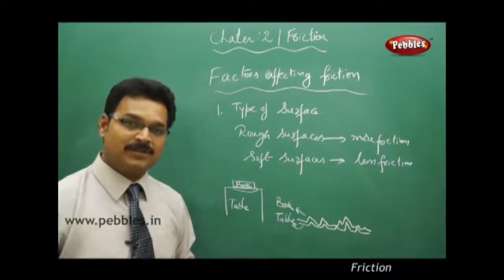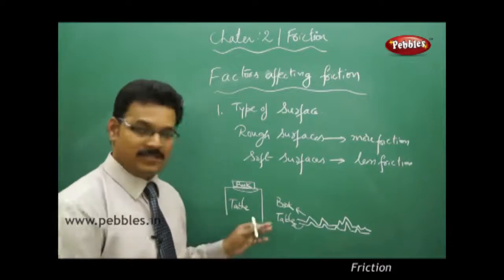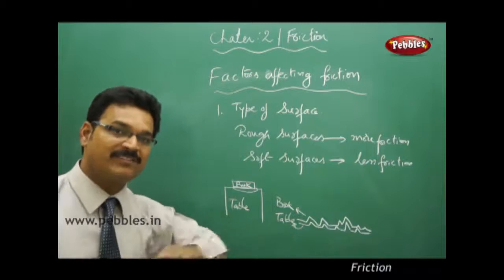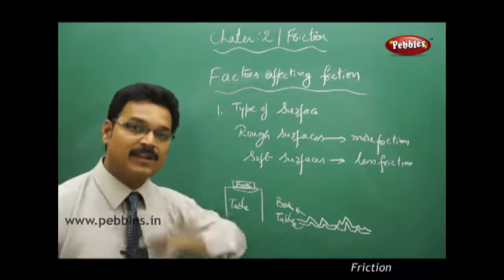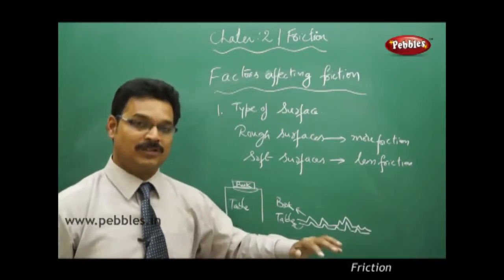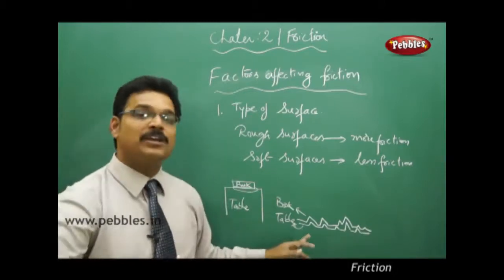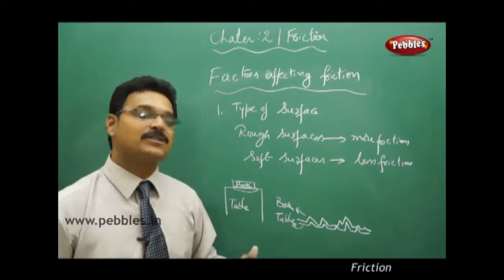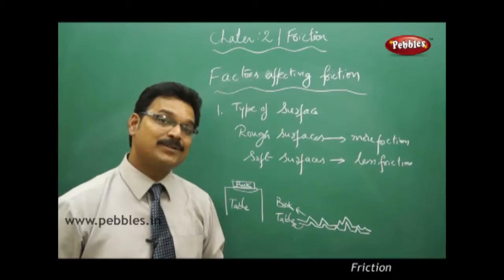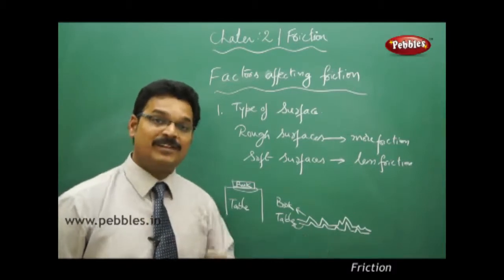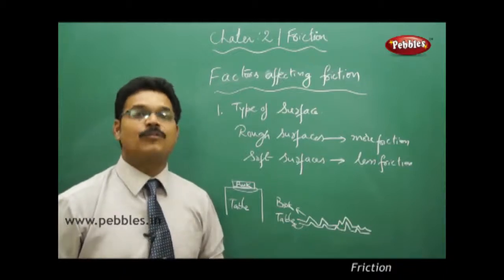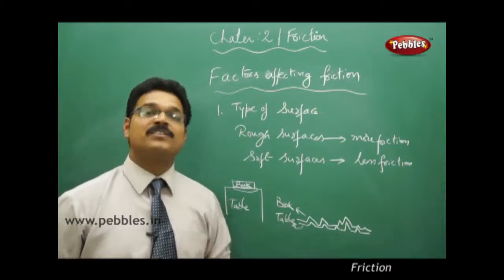Suppose a carpenter is making a table, he uses a special type of machine with which he smooths the surface. Many times he will rub with that machine on the surface of the table so that you get it smooth. When you get it smooth, he can reduce the uneven surfaces up to 80 to 90%. But you can't guarantee that 90% smooth surfaces you can get, because friction exists everywhere. Of course, somewhere friction is more, somewhere friction is less.